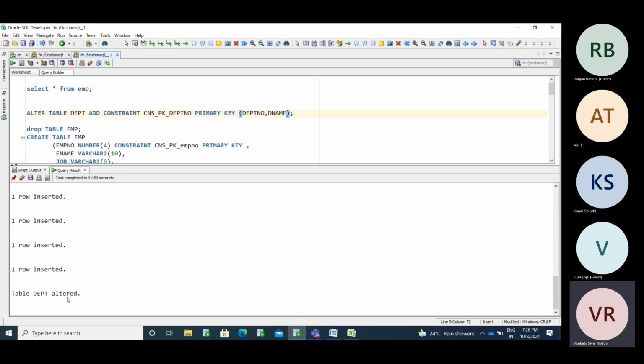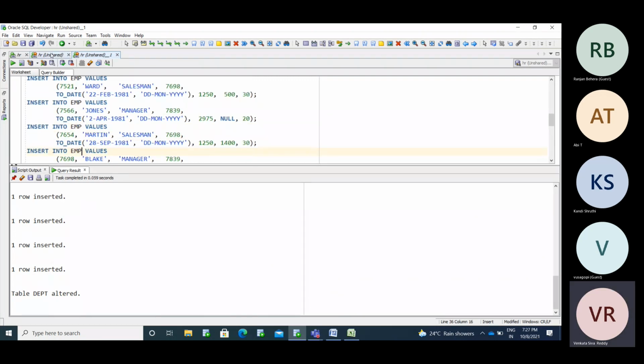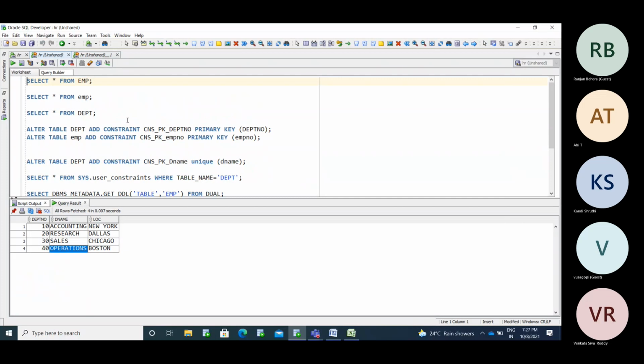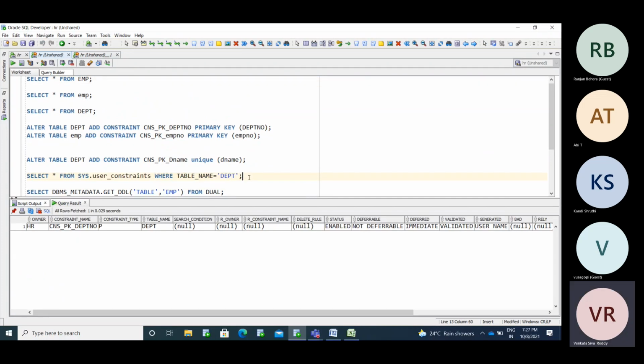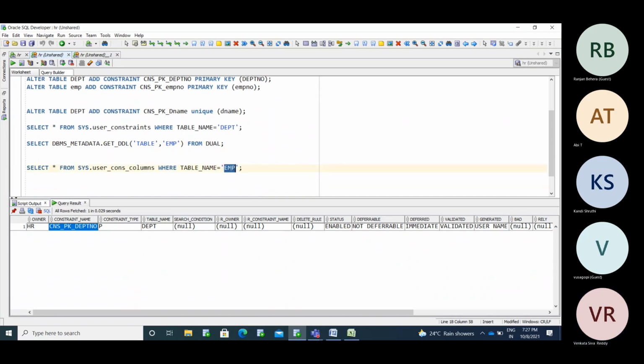Now the table is created with a combination of two columns. You can verify whether the constraint is created for two columns or one. Where can you verify it? In user underscore constraints. You have this constraint, CNS PK DEPT number. For which column? To understand that, you need to use the column view.